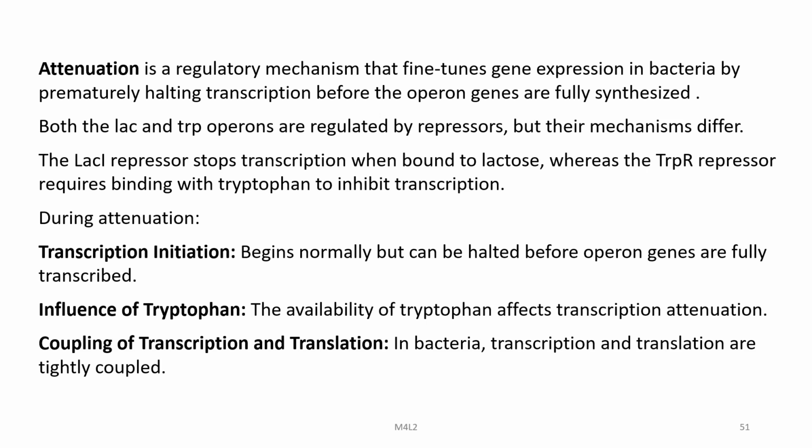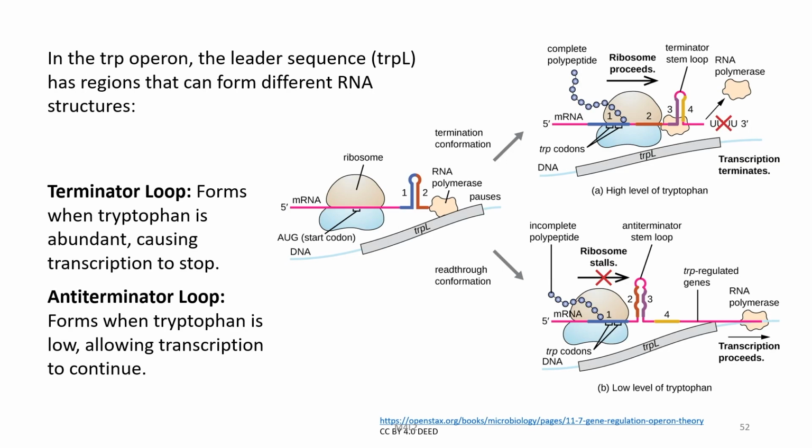During attenuation, transcription initiation begins normally, but can be halted before operon genes are fully transcribed. Then there is the influence of tryptophan. The availability of tryptophan affects transcription attenuation. Coupling of transcription and translation: in bacteria, transcription and translation are tightly coupled.